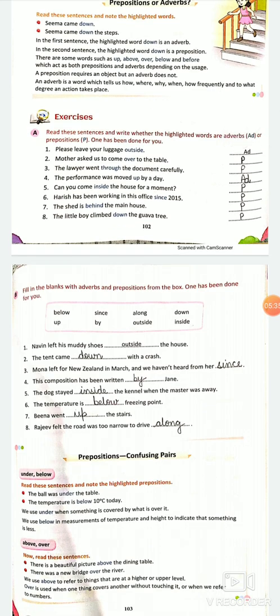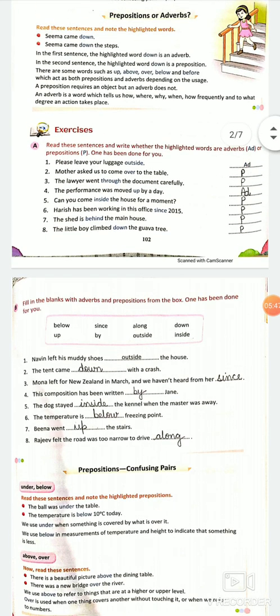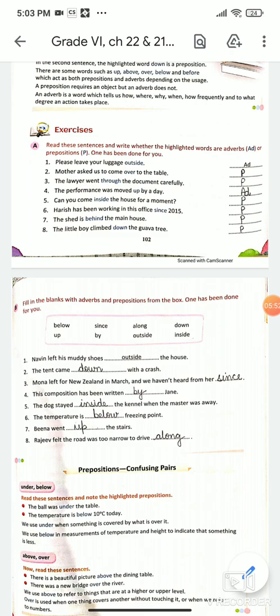See, was moved up by a day. Moved is the verb, up. Here the word up is, you can say, clarifying or telling something more about moved. So you read this last line here. An adverb is a word which tells us how, where, why, when, how frequently, and to what degree an action takes place. Rest of all are prepositions.